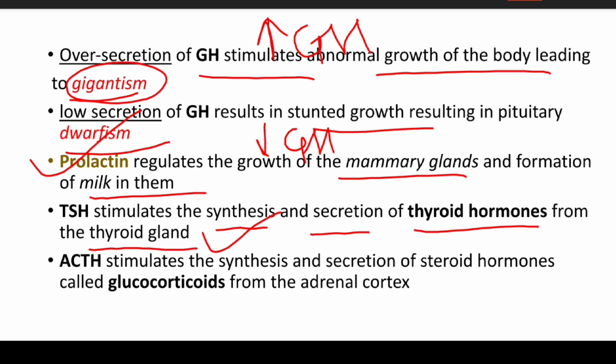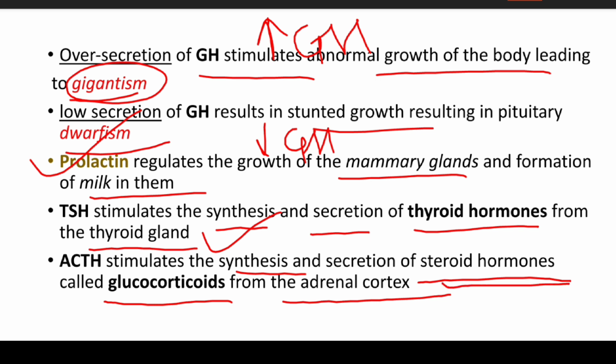Adrenocorticotropic hormone stimulates the synthesis and secretion of the steroid hormones called glucocorticoids from the adrenal cortex.